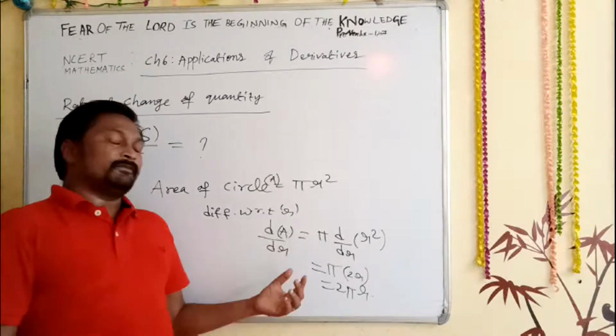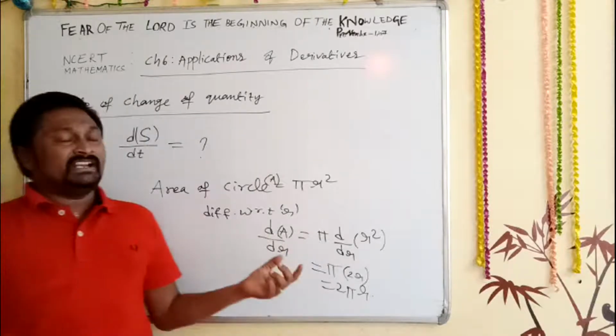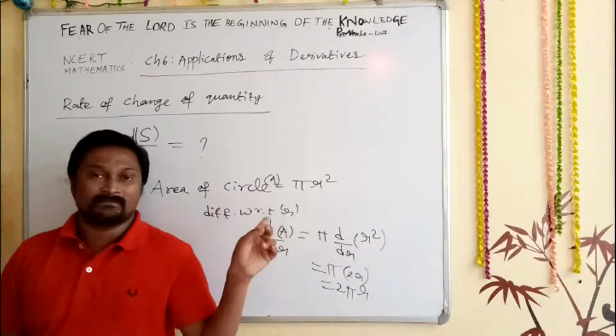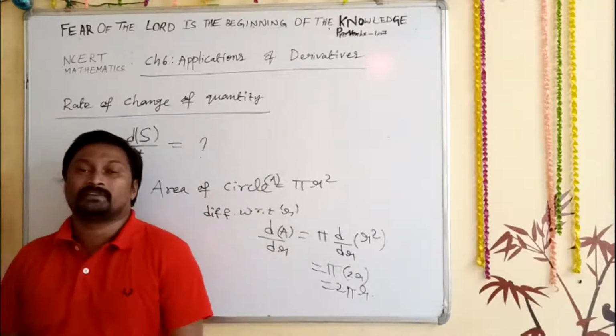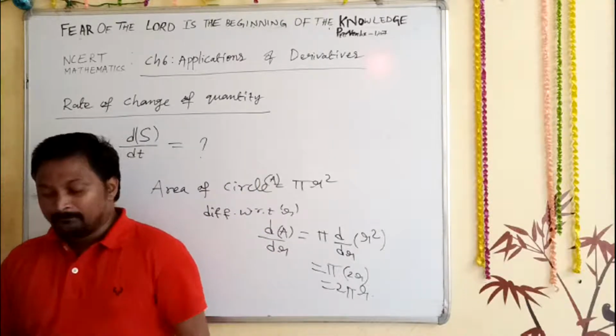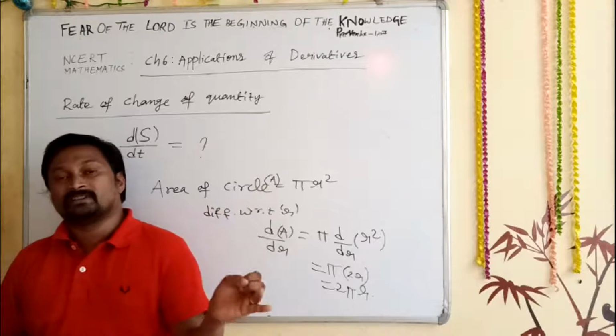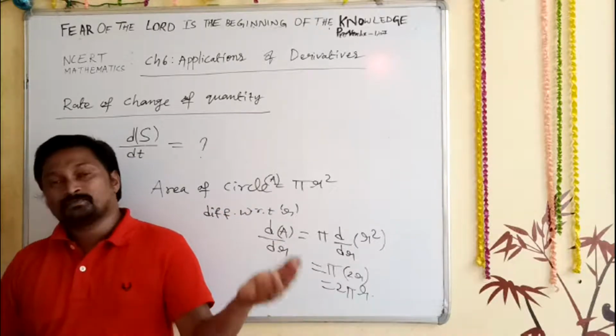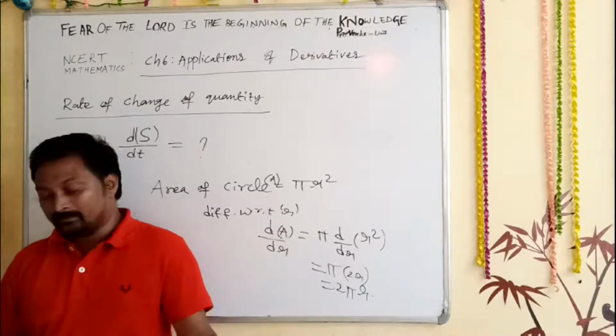Alright, so what did we discuss now? We are in chapter number 6. In the last chapter, we discussed derivatives of implicit functions, explicit functions, trigonometric functions, composite functions, exponential functions, and logarithmic functions.